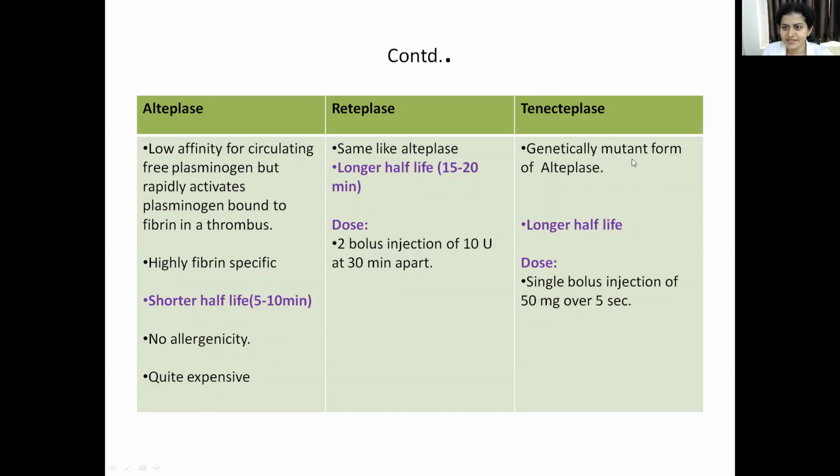Tenecteplase is a genetically mutant form of tPA, and it also has a longer half-life. The dose is the same, a single bolus; you have to give 50 milligrams over 5 seconds. This one, you have to give as 2 bolus injections of 10 units each, 30 minutes apart. Here you have to give a single bolus of 50 milligrams over 5 seconds. So that completes your fibrinolytic drugs.